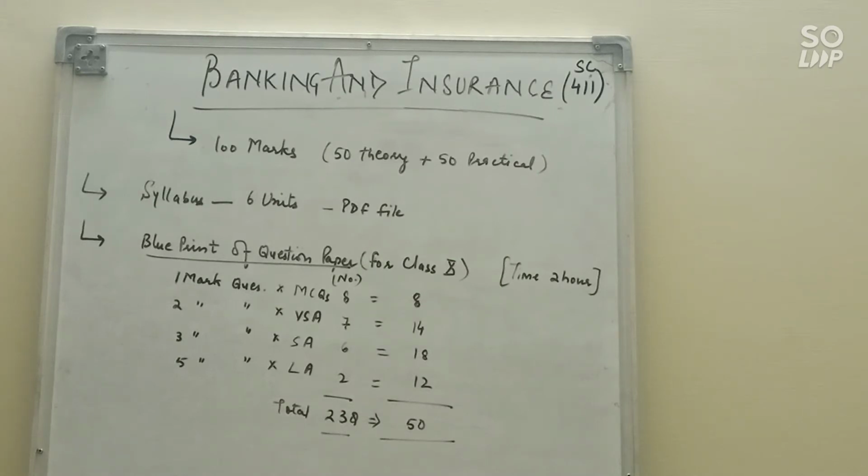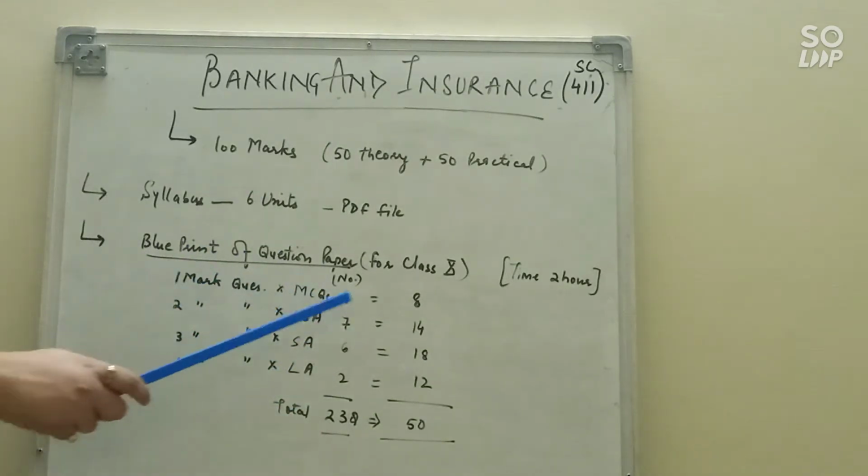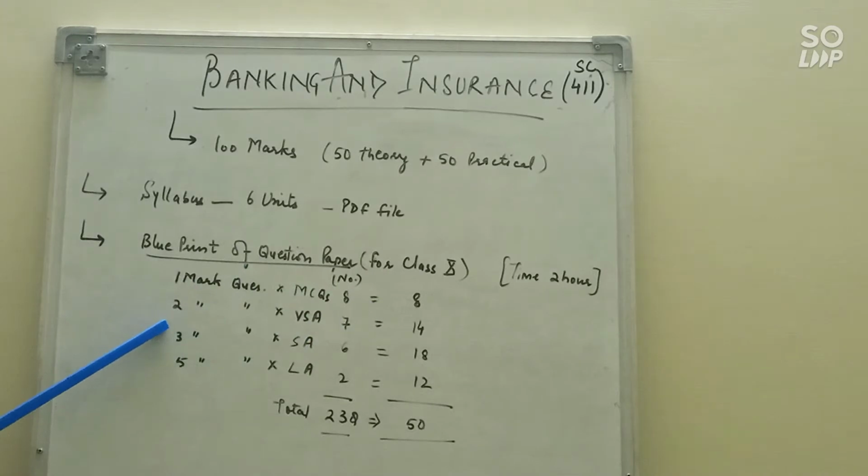Almost all units will come for 10 marks. And let's see the blueprint of the question paper. How will you get questions, in which format? Let's discuss. So you will get 1 mark, 2 mark, 3 mark and 5 mark questions. Let's see how many questions you will get. In total, you will get 23 questions in your final exam: 8 questions of 1 mark, 7 questions of 2 marks, 6 questions of 3 marks, and 2 questions of 10 marks.